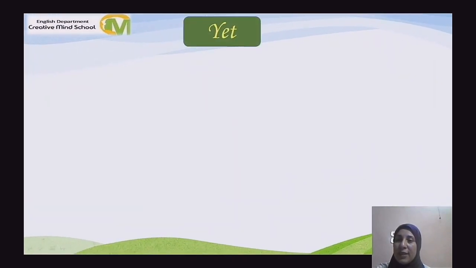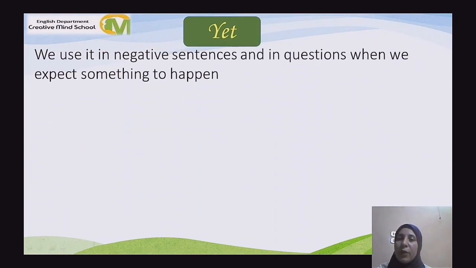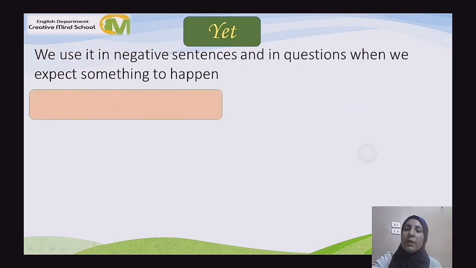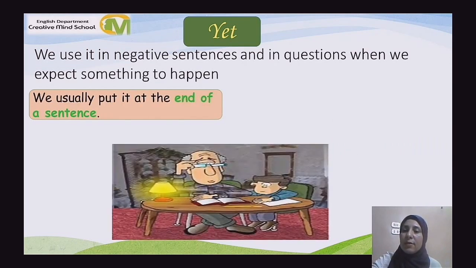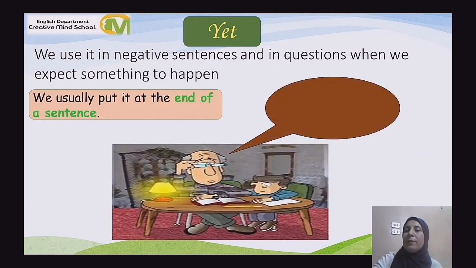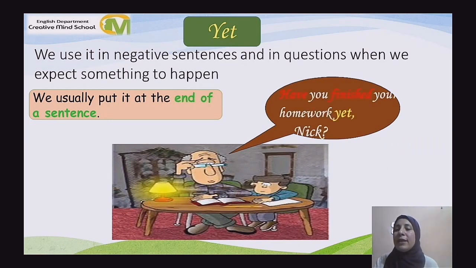Next keyword is yet. We use yet in negative sentences and in questions when we expect something to happen. And yet is the negative of just and already. We put yet at the end of the sentence. Example, have you finished your homework yet, Nick? Here the grandpa expected that his grandson has finished his homework, but it seems that he hasn't finished yet.